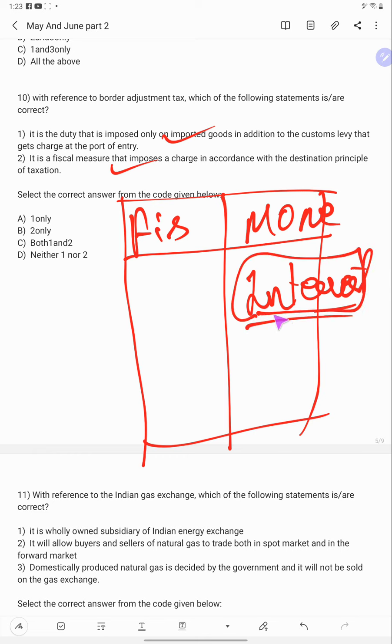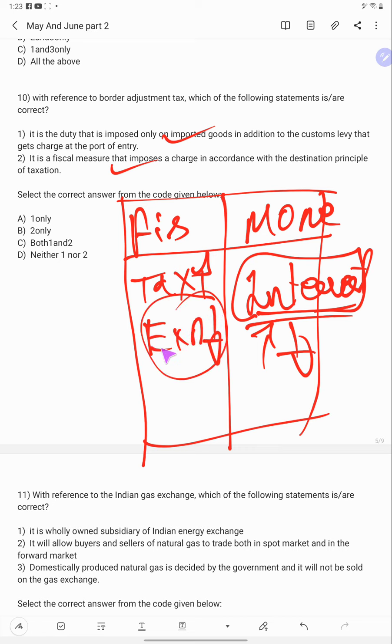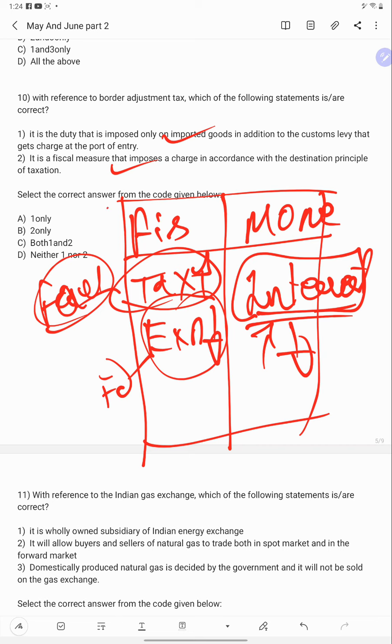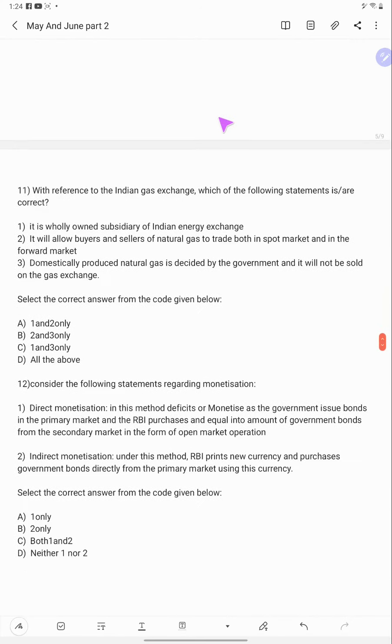Interest levels, increase or decrease. In fiscal policy, what measures? Imposing taxes, increasing or decreasing them, or reducing expenditure. Fiscal consolidation is a fiscal policy. So you should know this difference, then you will not get confused between fiscal and monetary measures. So the answer is C.